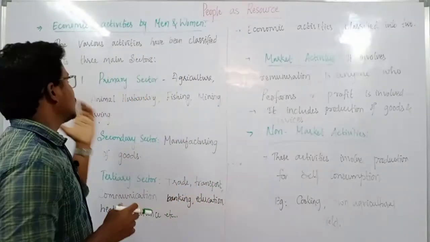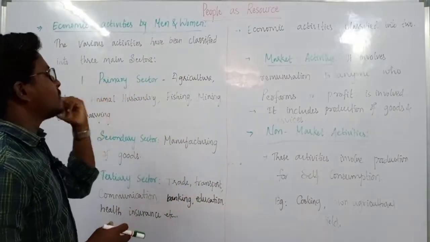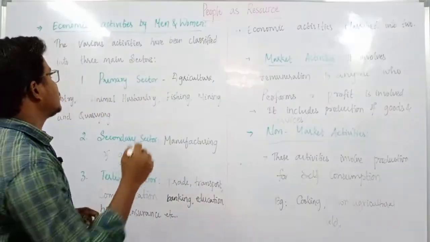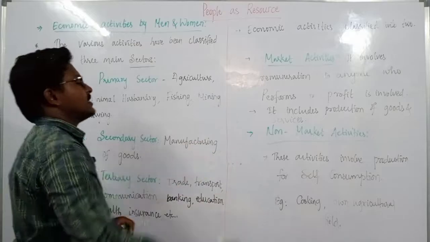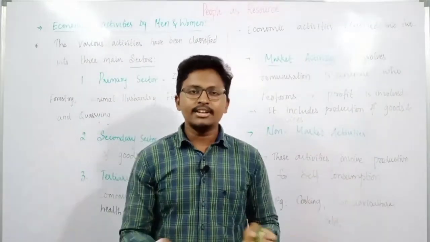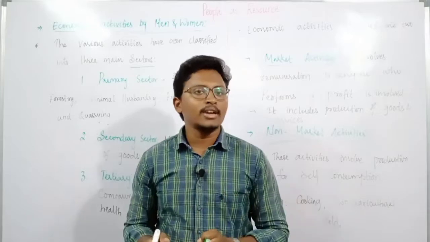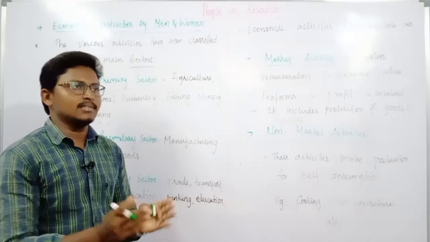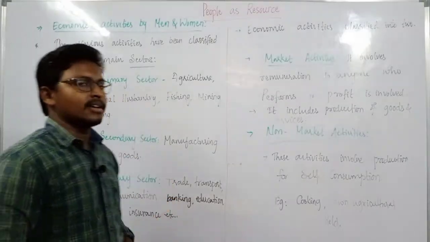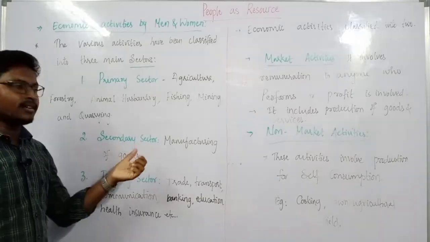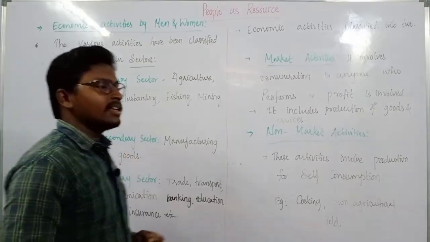So you can see various activities that are performed by the people for their survival. These activities have been classified into three different sectors. We perform different activities, whatever the activity may be, for survival or for living or for earning, all these activities are classified into three main sectors. One is the primary sector, the second one is the secondary sector, and the third one is the tertiary sector.